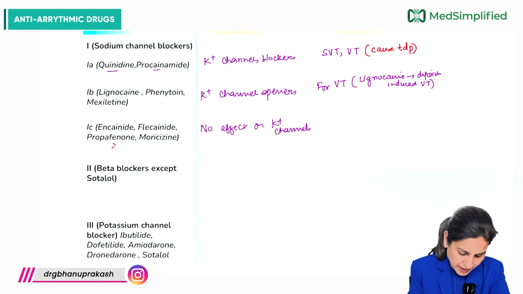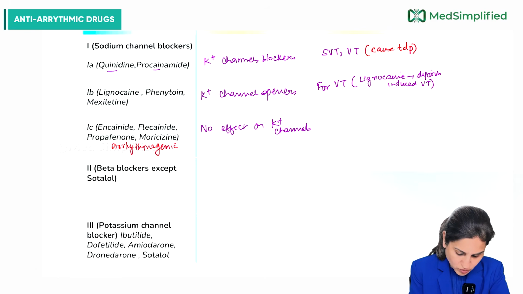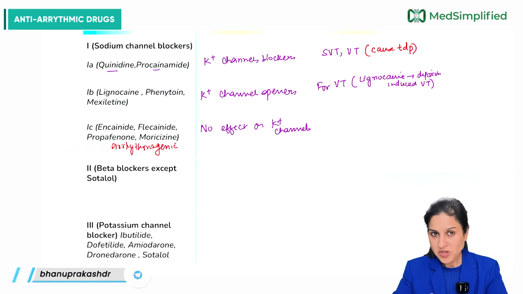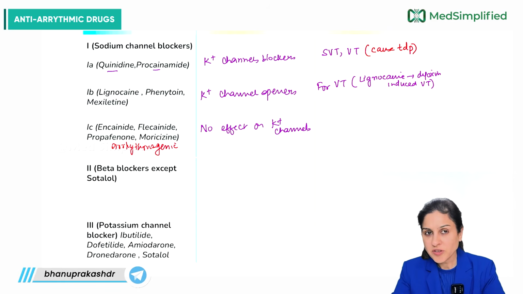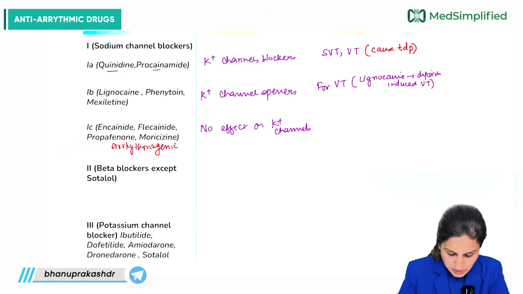1C, the important thing to know about these drugs is that they have an arrhythmogenic potential also. So they are arrhythmogenic also. They are treating one kind of arrhythmia and causing another kind of arrhythmia. So where are they used?